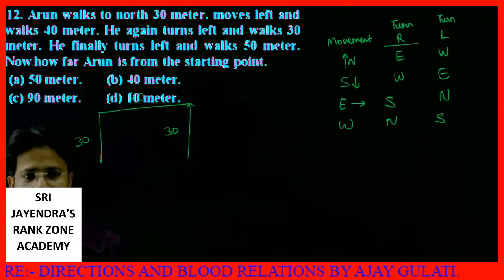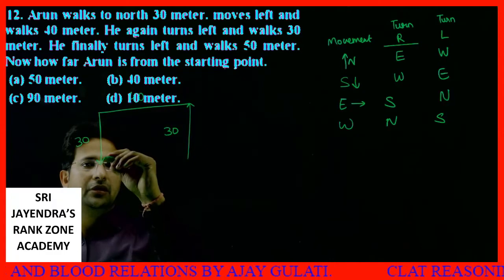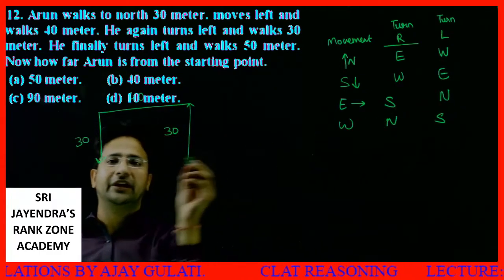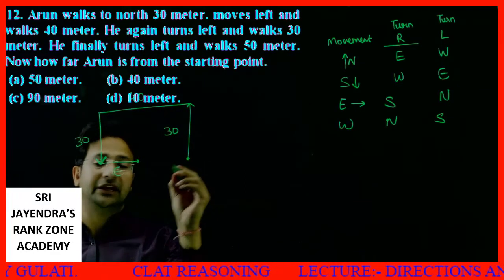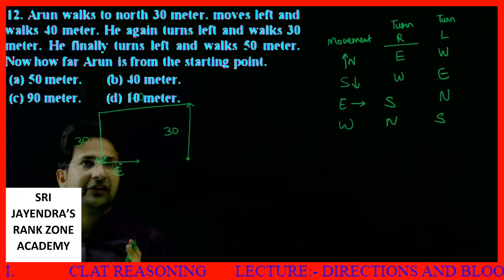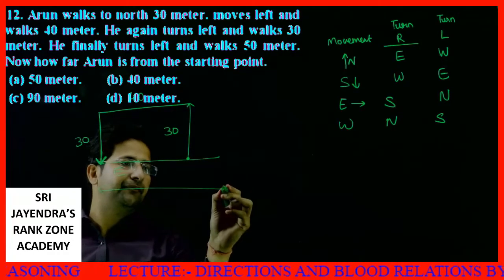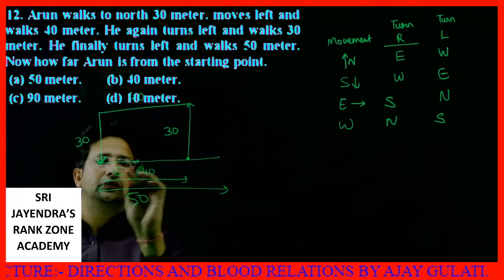Fine. He finally turns left. Now see, he is coming down, southwards. If somebody turns left, he will be moving east. He moves towards east. This was his starting point. He finally turns left and walks for 50 meters. If this is 50, out of this 50 we know this is 40.